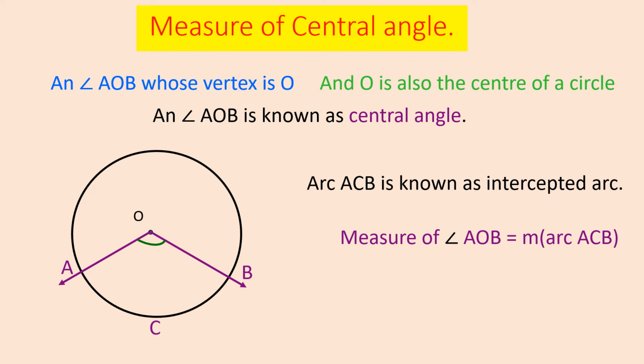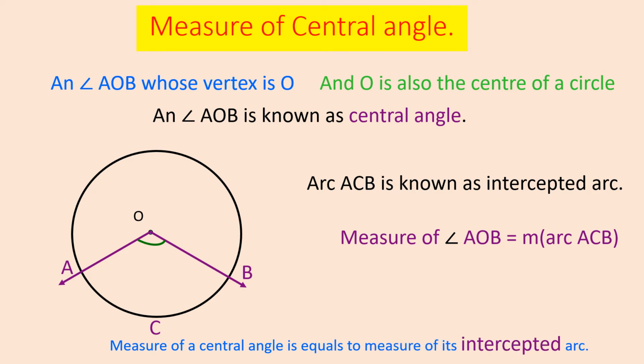Therefore we get measure of angle AOB equals measure of arc ACB. So the measure of a central angle is equal to the measure of its intercepted arc, because arc ACB is the intercepted arc.